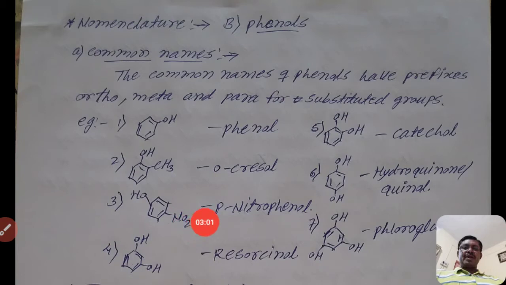If the substituent is at the fourth position from the hydroxyl group, that position is known as the para position, indicated by P. The substituent is nitro, and the benzene ring directly attached to the hydroxyl group is known as phenol, so it is para-nitrophenol.